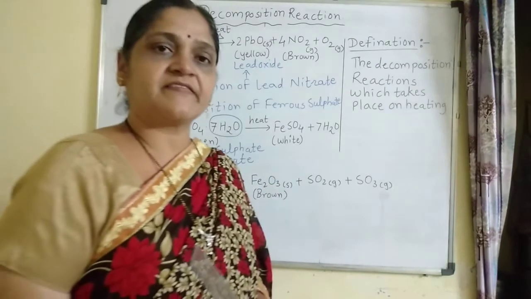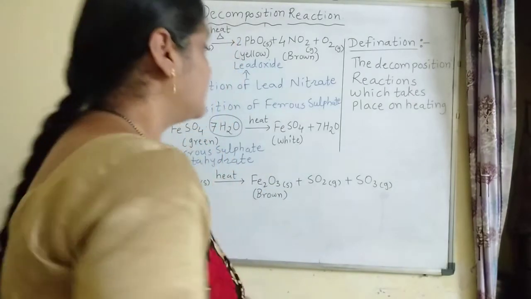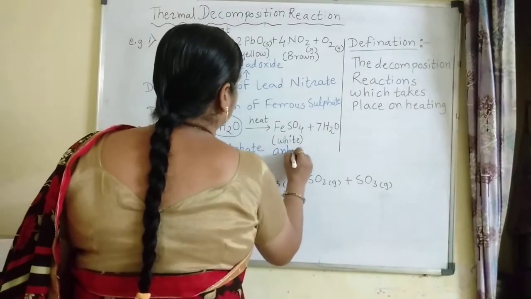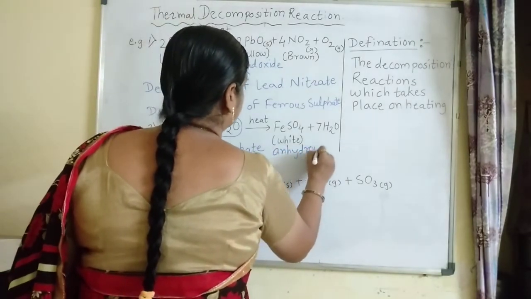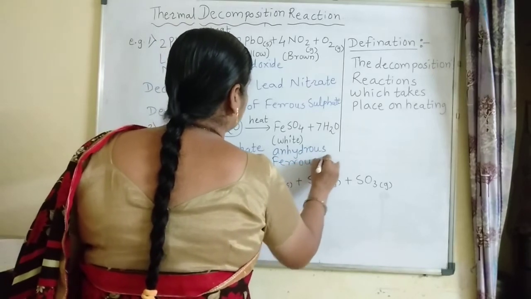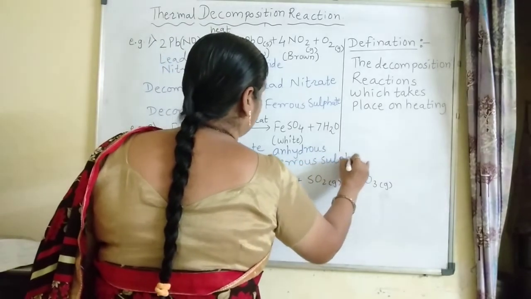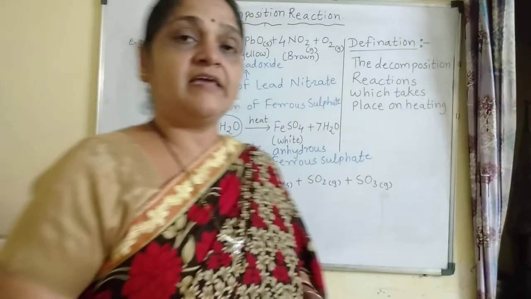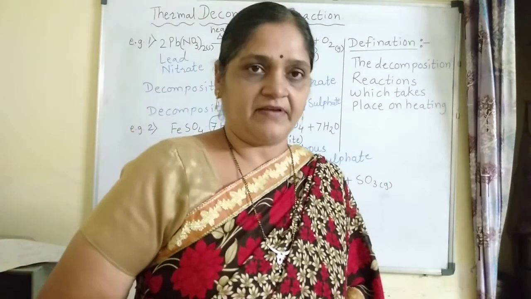This type of white color ferrous sulfate crystal is known as anhydrous ferrous sulfate. Anhydrous means there is no presence of water molecule in the crystal of ferrous sulfate.